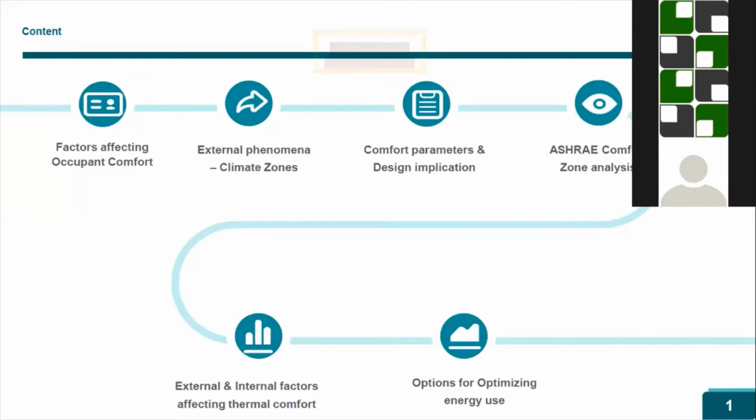Both naturally ventilated and forced ventilated buildings have ASHRAE standards, and according to that we are going to meet the thermal comfort of the building. This is about building physics, in which basic thermodynamics will be covered, giving a basic idea to proceed with the energy simulation of the building.